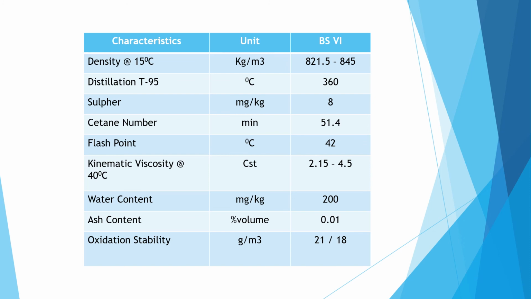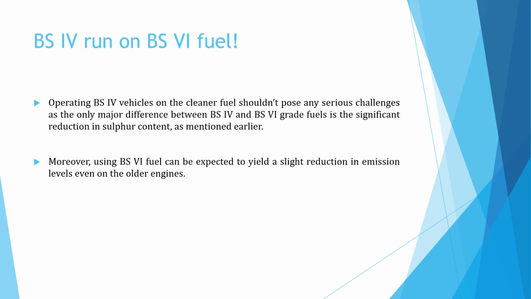Kinematic viscosity at 40 degrees Celsius, that is 2.15 to 4.5 centistokes. Water content is 200 milligram per kg. Ash content is 0.01% volume, and oxidation stability is 21 to 18 gram per meter cube. So students, these are the specification of BS6 diesel fuel.